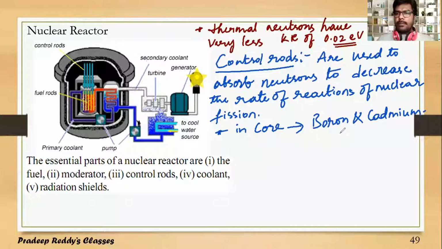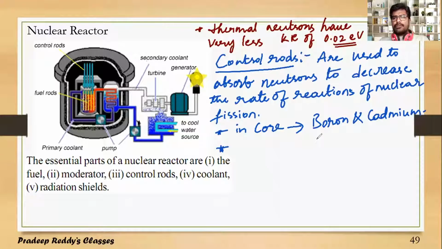Boron and cadmium are the most preferable control rods because they have the ability of absorbing neutrons. That's the reason why boron and cadmium can be inserted in the nuclear core. Once they are inserted in the nuclear core, the rate of fission can be controlled. Hence, they are said to be control rods. Whenever we want to control the reaction rate, we introduce boron and cadmium.